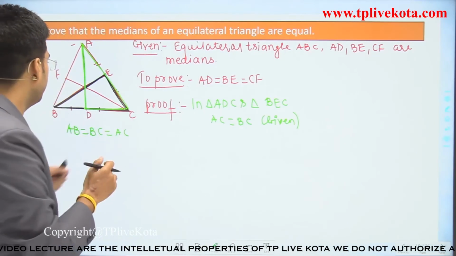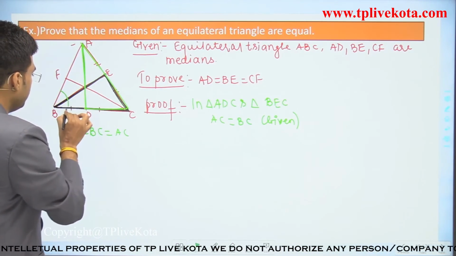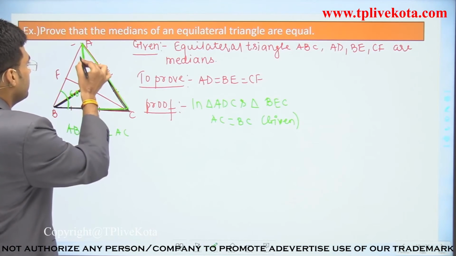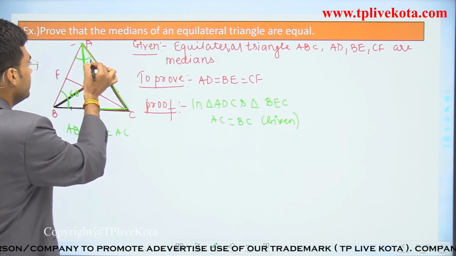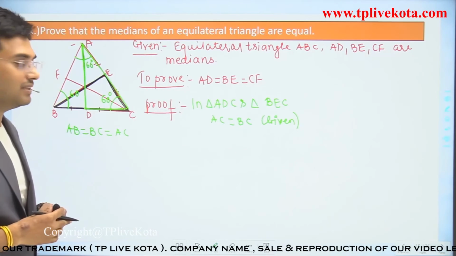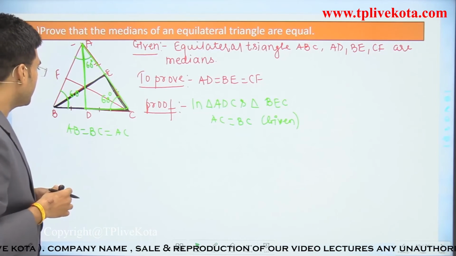Now students, if this is an equilateral triangle, then this angle is 60 degrees, this angle is 60 degrees, and this angle is 60 degrees.